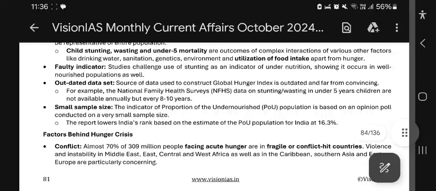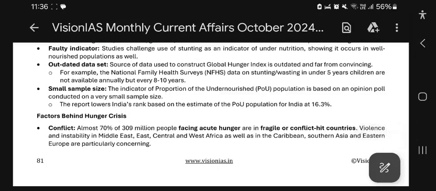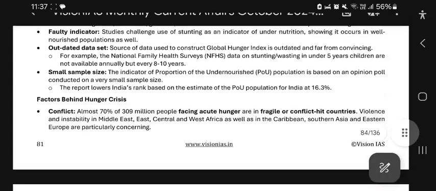Small sample size: the indicator of proportion of the undernourished (POU) population is based on an opinion poll conducted on a very small sample size. The report lowers India's rank based on the estimate of the POU population for India at 16.3%.